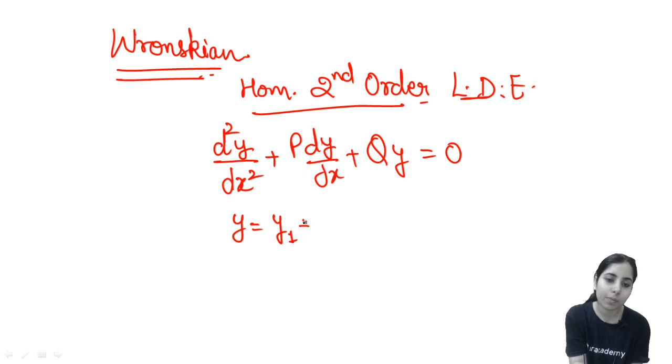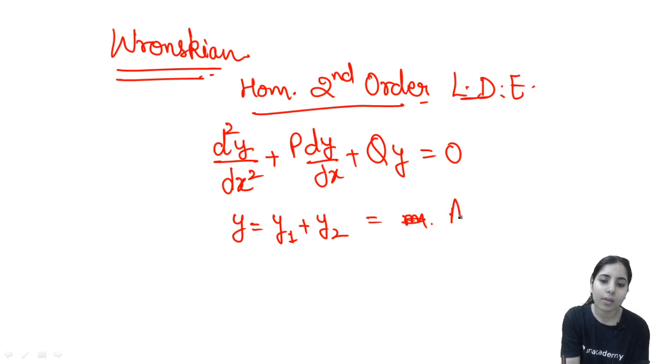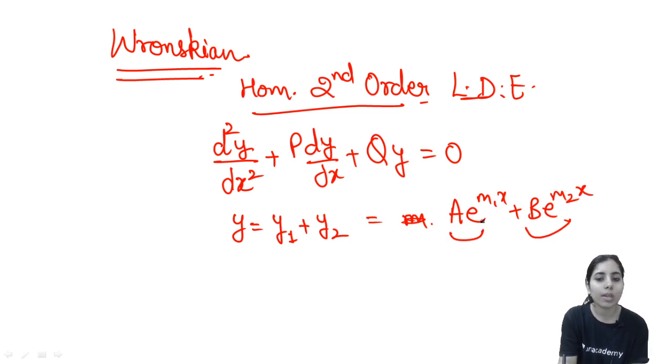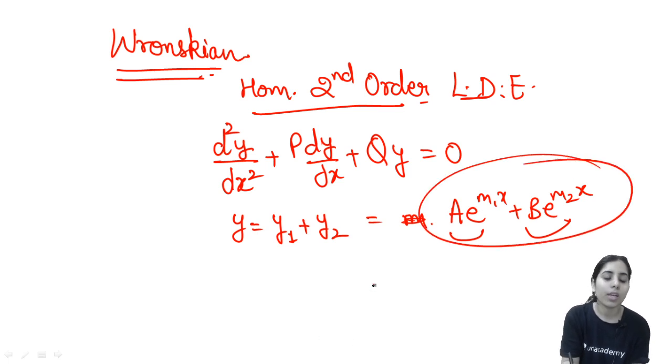y is equal to y1 plus y2. It can be a e to the power m1x plus b e to the power m2x. You may even say that this is y1 and this is y2. Clear? So this is just an example of how you get y1 and y2, two solutions for a homogeneous second order linear differential equation.